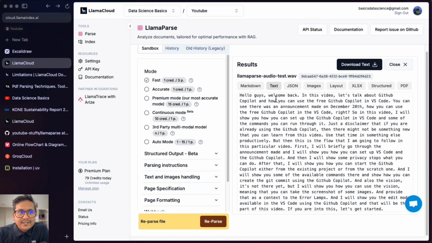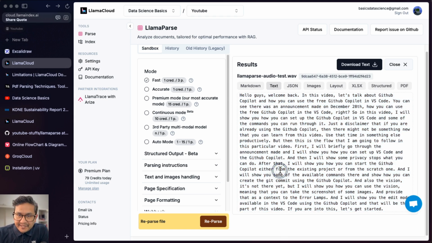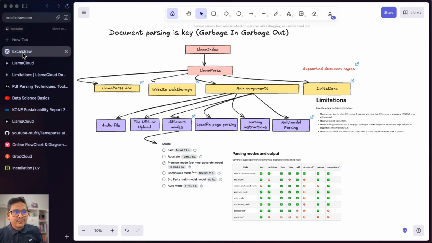So here you can see, hello guys, welcome back. In this video, let's talk about GitHub Copilot. So this is the thing that I mentioned in that particular video, and you can even already transcribe that from here. I think I covered most of the things here. So the specific parsing, parsing instructions, different modes, audio file, and all the different things.